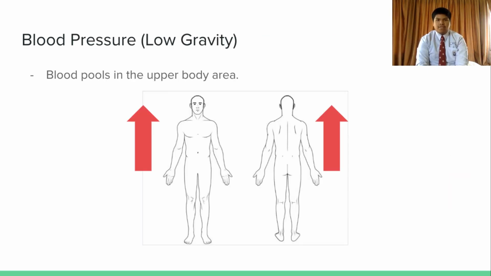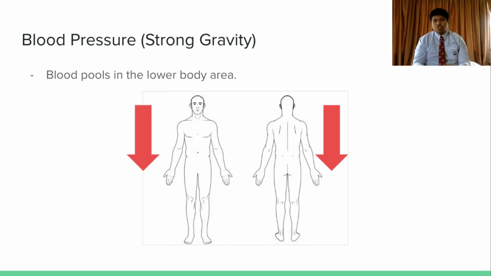Finally, we have the blood pressure in the human body. As I've previously mentioned, in a low gravity scenario, there is not enough gravity to pull blood to the lower portions of the body. Thus, blood starts to naturally go upwards to the upper half of our body. In strong gravity, however, the opposite is true, in which more blood is being pulled downwards to the lower half of our body. Thus, the blood starts to pool in the lower half of the body.